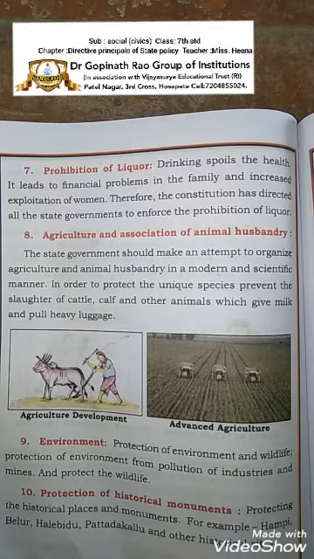Protection of historical monuments. As we can see, Hampi, Belur, Halebeedu and Pattadakallu are historical places. These temples were built in the Krishna Devaraya period or by other kings. But we must protect these monuments because they are very precious.